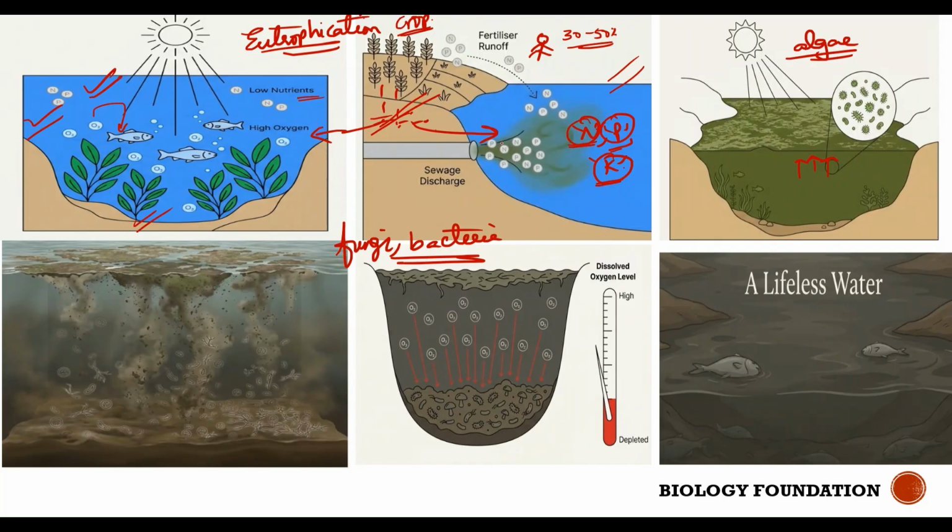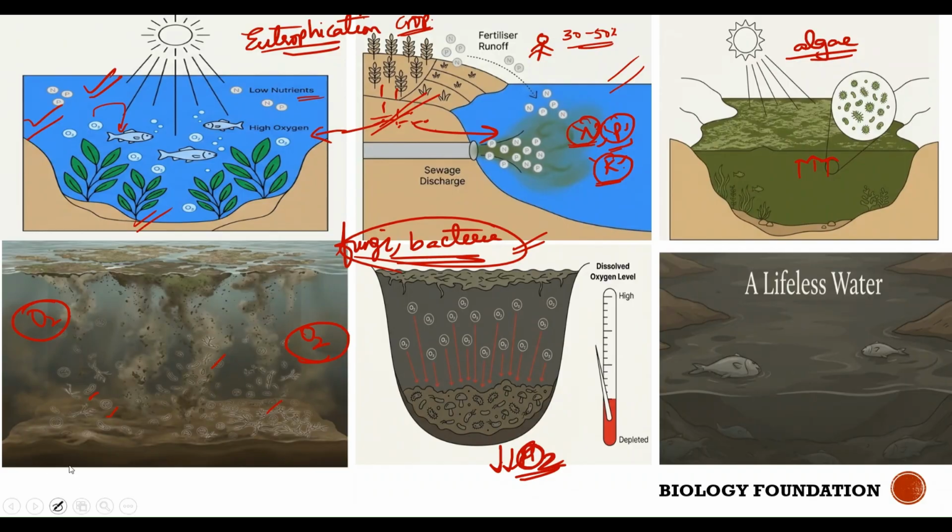Fungi and bacteria. Now these fungi and bacteria, you can see the picture here, are small microorganisms that start growing. Basically, these fungi and bacteria utilize the oxygen present in the water. Completely they utilize that oxygen for decomposing algae. Now the water is devoid of oxygen. There is very little.